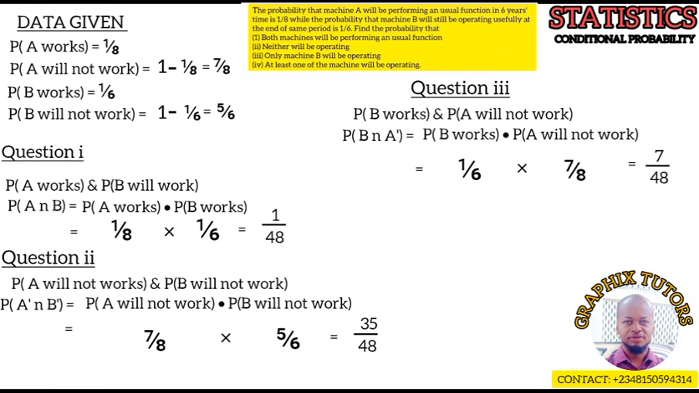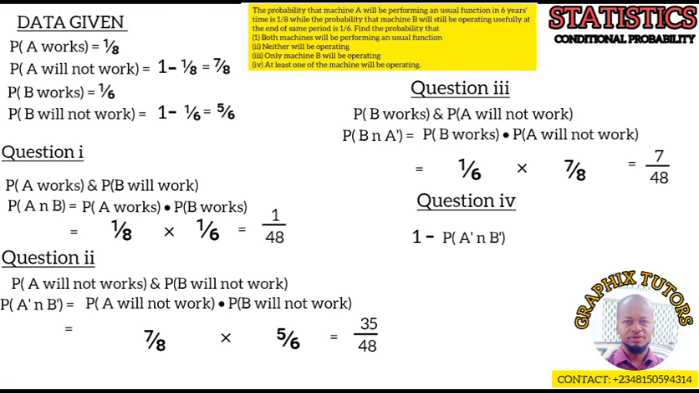So the last but not the least, Roman figure 4. At least one of the machine will be working. There are many ways you can go about this last one, but what you do here is, if at least one of the machine is working, it will be 1 minus when none of the machine is working. That is when machine A is not working and when machine B is not working. And that is under neither. And we calculated it for here. At this point, we calculated it.